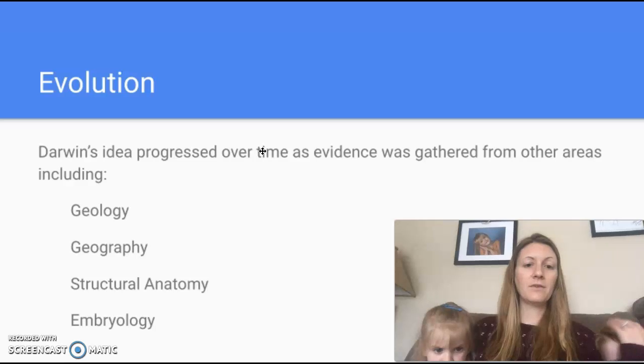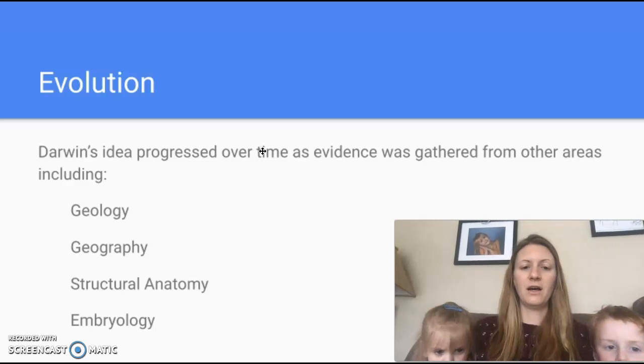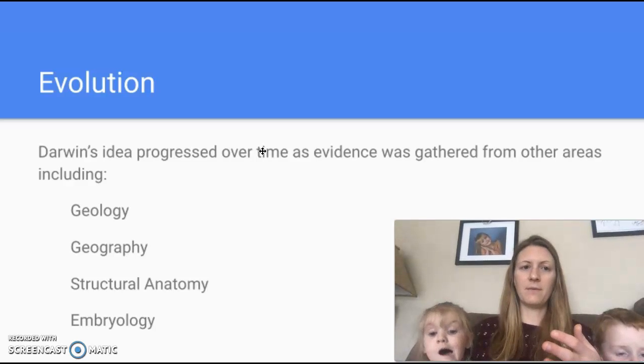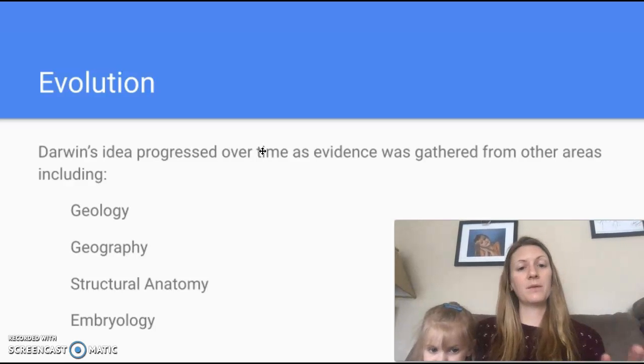Evolution is then the next logical step and where we're headed after this. So once we have all this variation and the environment is exerting a pressure on this species, saying that some of them are better able to survive, eventually over time what happens is what we call evolution, which is what we're going to be getting into.